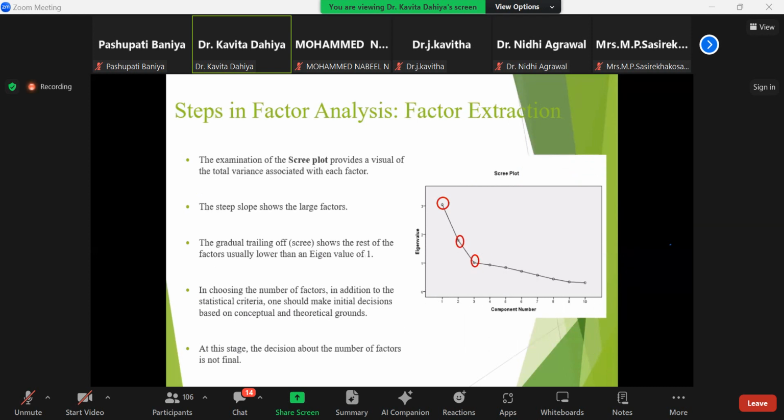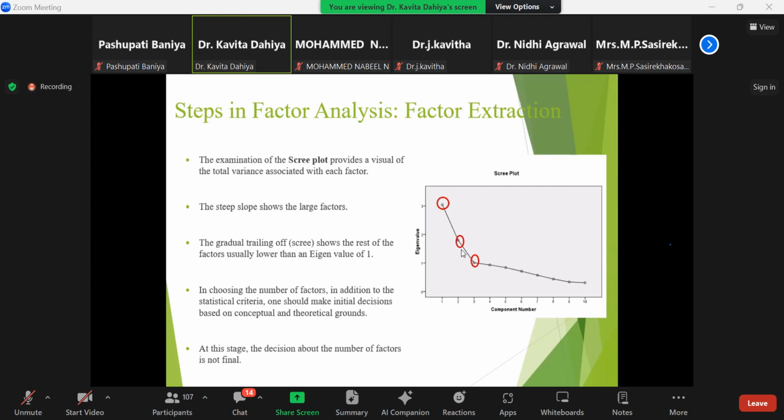The scree plot represents the factor extraction given here. This is the first factor, which is explaining the highest level of variance. This is explaining the second highest level, and this is explaining the third highest.